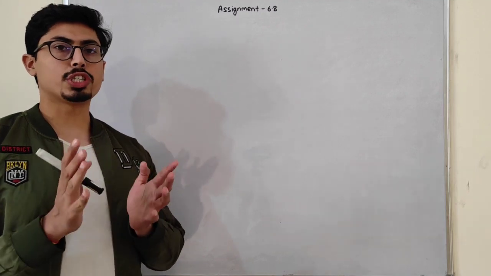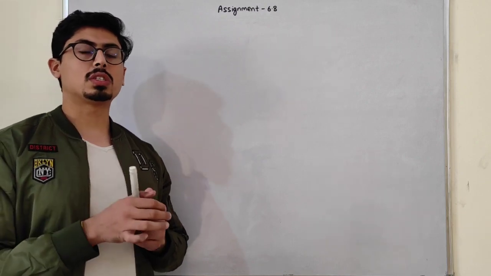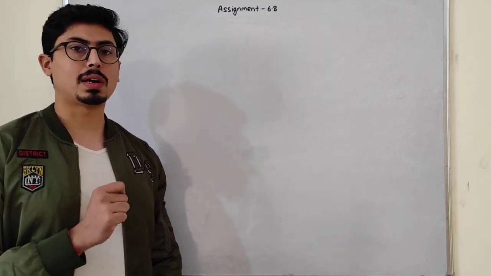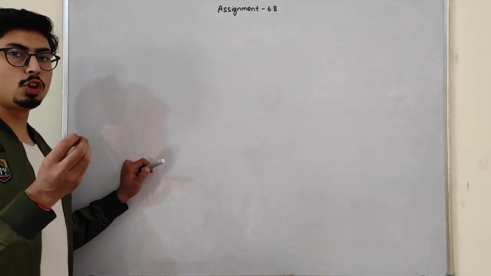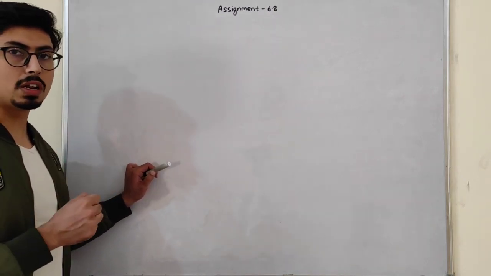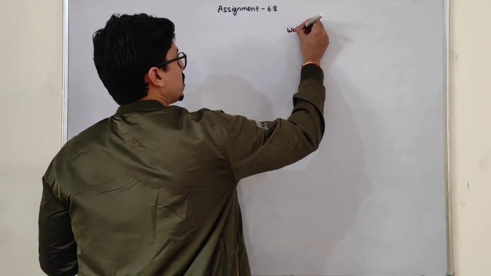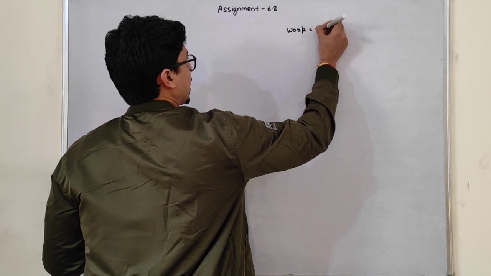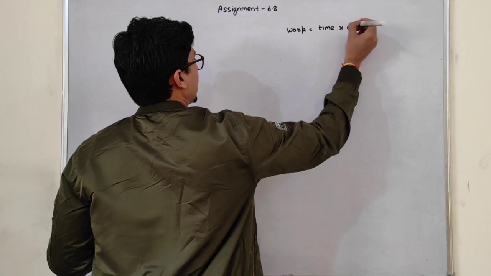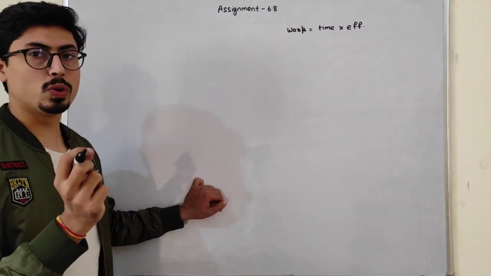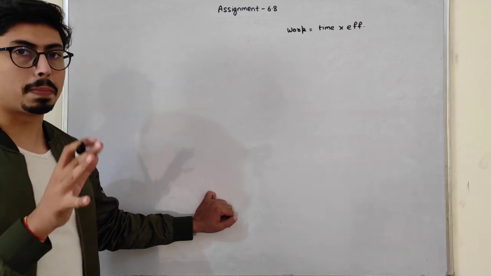So students, these questions are based on the topic time and work. Before starting the time and work concept, let us discuss one formula and a few of the terms that I will use in this particular assignment. See, work is equal to time into efficiency. Work is equal to time into efficiency. This is the formula that I am going to use in this complete assignment.